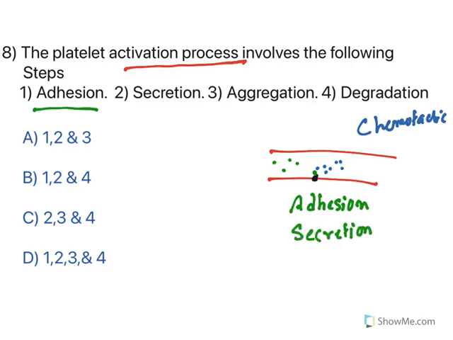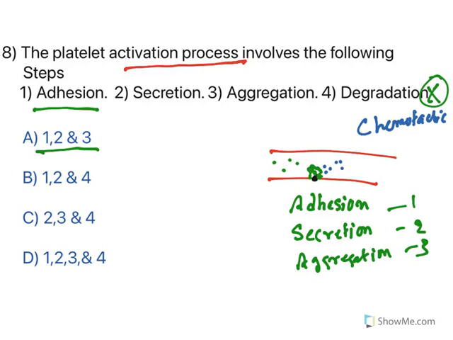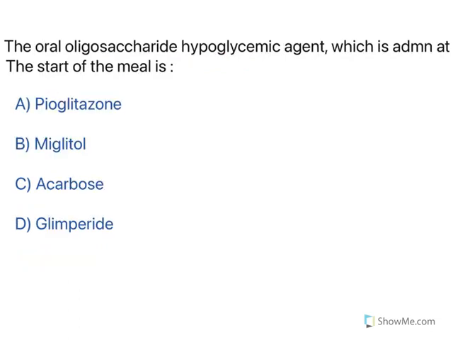Now, once these chemotactic mediators are released, all the platelets are called and all of them will surround here. And this process is called aggregation. So, the three basic steps are adhesion, secretion and aggregation. Degradation is not there with platelet activation. So, what all the steps are there? 1, 2 and 3. Adhesion, secretion and aggregation. So, this is the right answer. Moving to the next one.